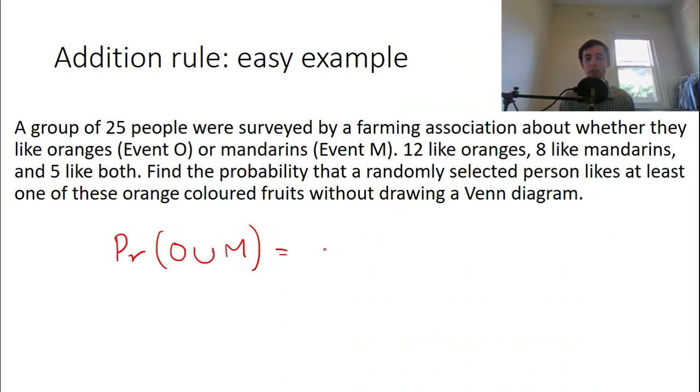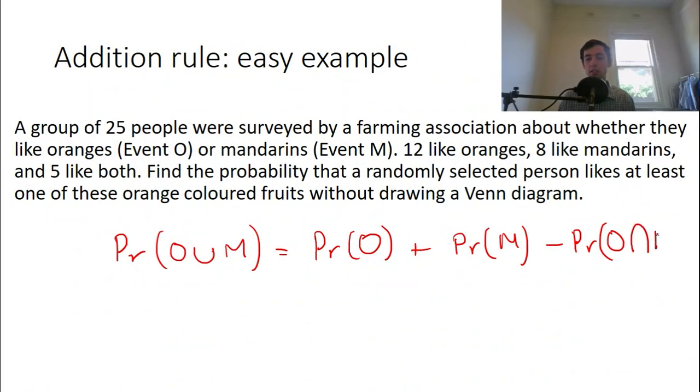Okay, and the way we do this is we can write the formula. So remember, it's the probability of one event, let's say it's O, plus the probability of the other, minus, because we have to minus the intersection, the probability of the intersection O intersection M. So what are all of these things? Probability of O, there are 12 oranges and 25 people. The probability that I choose one who likes oranges is 12 out of 25.